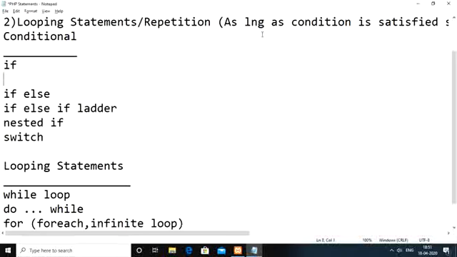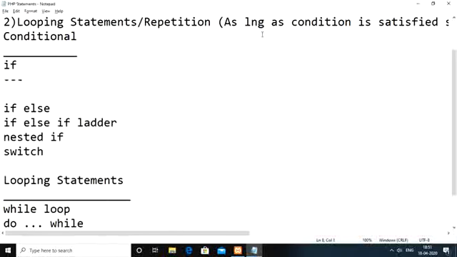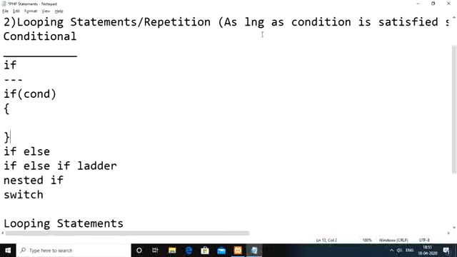First we will go with the if statement. The syntax of the if statement is something like if of condition, then we execute some set of statements. In the case of the if statement, first we check a condition. If this condition is true, then the set of statements we have to execute we keep in between opening and closing braces, followed by the if keyword.